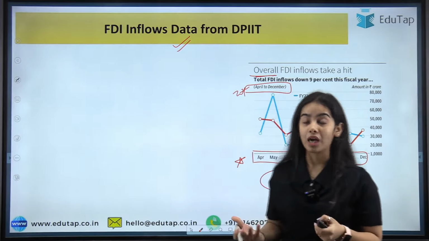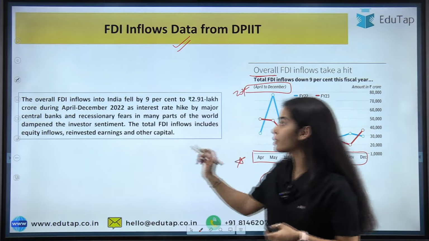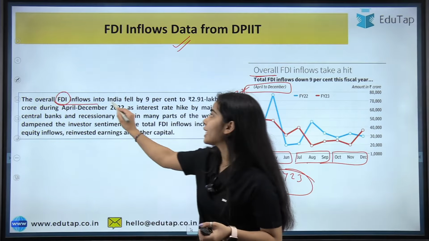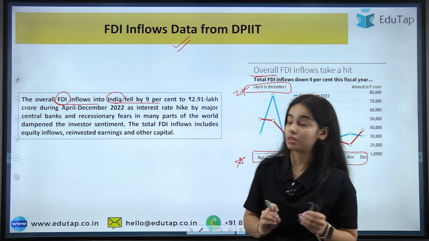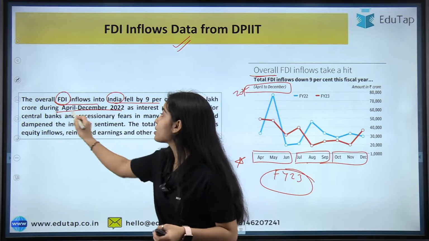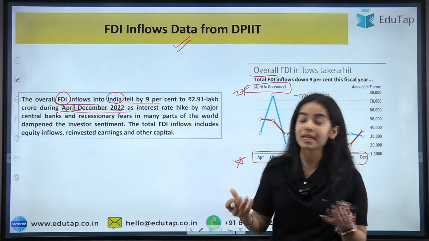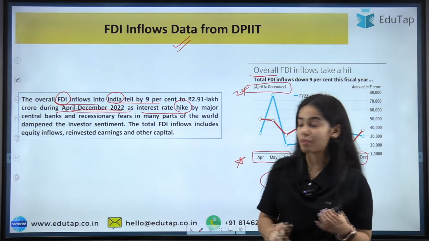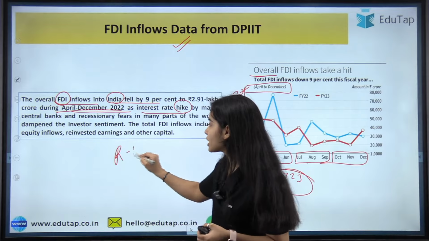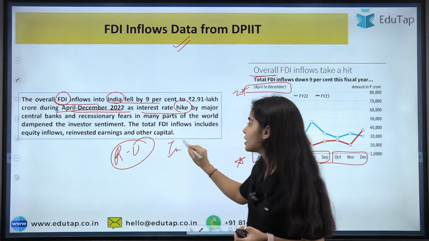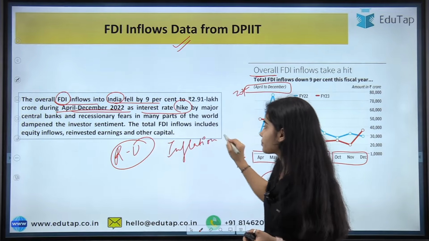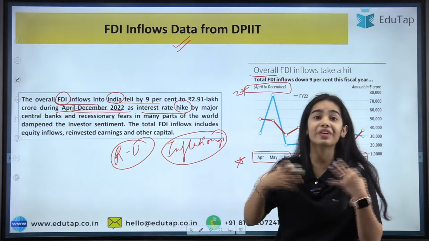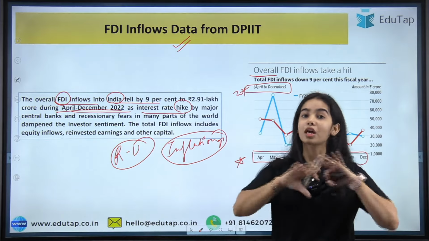So what has happened? How much of a hit have we seen? Here you can see that the overall FDI inflows into India fell by 9% during April to December 2022. Why has it happened? Interest rate hikes by the major central banks. Due to the Russia-Ukraine war, inflation was raging in the world. The inflation was rising very fast across the globe.